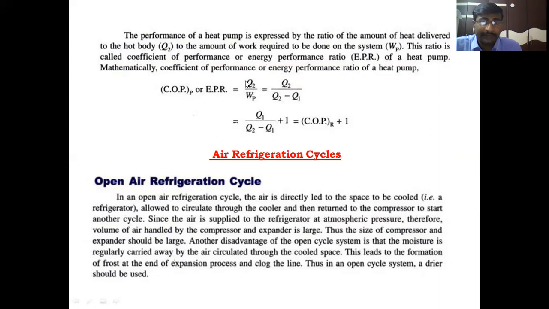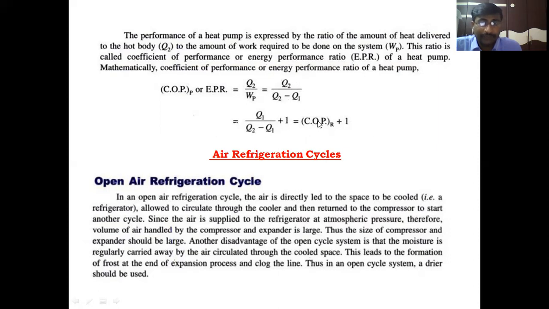This energy performance ratio is defined as the ratio of heat delivered to the hot body divided by work required to the pump, Q2 by Q2 minus Q1. It can be represented in terms of COP of refrigerator. COP of pump is equal to Q1 by Q2 minus Q1 plus 1, because by simplifying this, again, we will get Q2 by Q2 minus Q1.